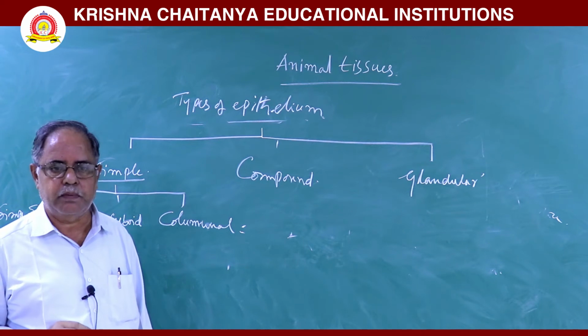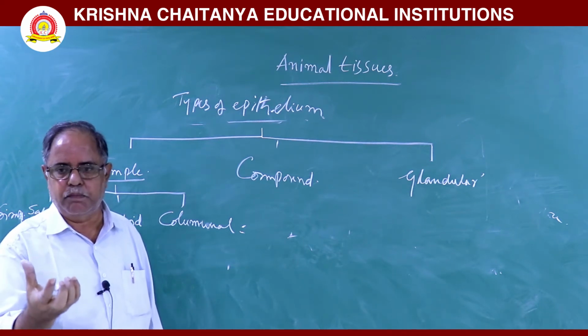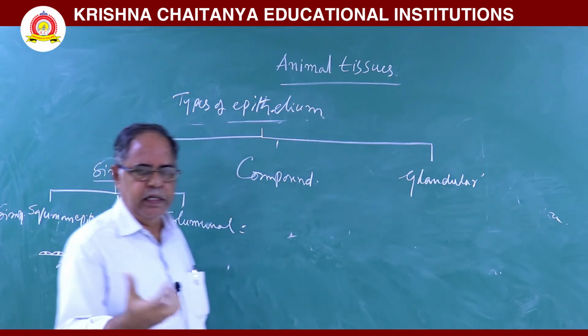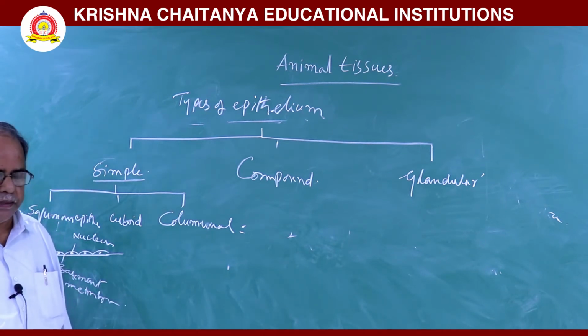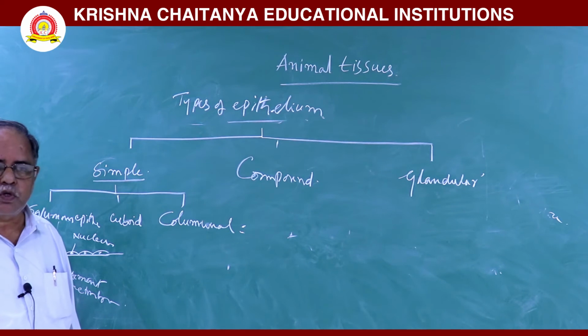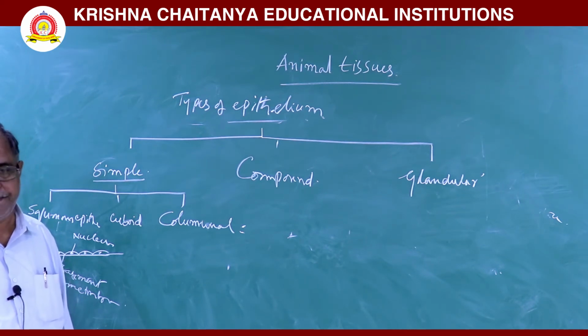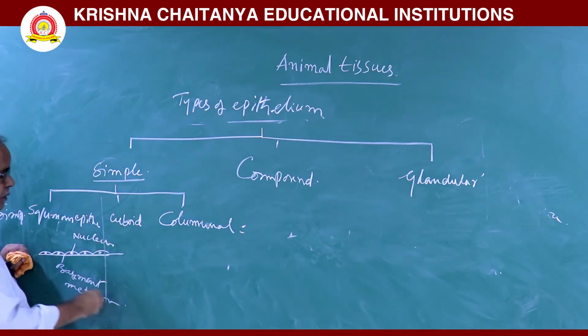Bowman capsule is a part of the nephron. A cup-like structure in the nephron is the Bowman capsule. The wall of the Bowman capsule is made up of simple squamous epithelium. Then, this simple squamous epithelium is also present in the wall of the alveoli. So, this is about simple squamous epithelium.